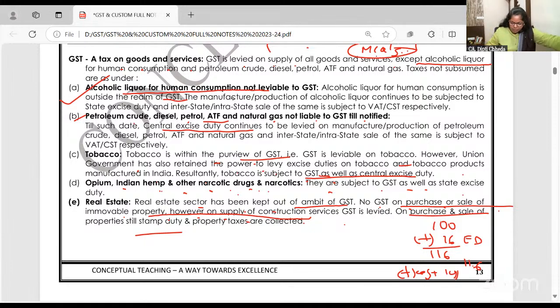Okay, clear to all of you? फिर से एक बार. This you have to remember for a small question also. Alcoholic liquor is still outside GST. Petrol, crude, diesel, ATF, and natural gases, they are also outside. Tobacco is in both. Indian hemp, opium are in both. Real estate, so absolutely out.